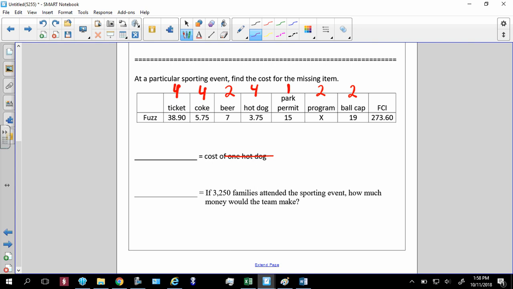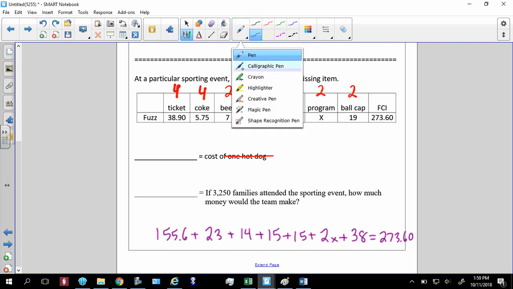I'm just going to write it right down here. So 38.9 times 4 is 155.6 plus 4 times 5.75 is 23 plus 4 times 3.75 gives me 15. I don't know why I put so many decimals in this, and I did a fraction for it. Plus 2x plus 38 is equal to 273.60.